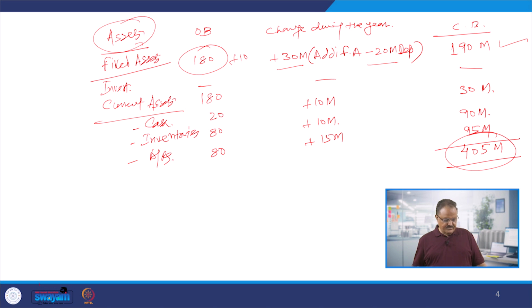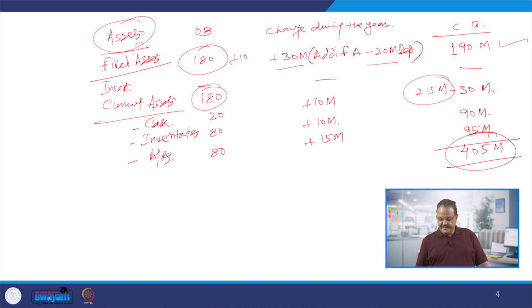Then in case of the current assets, against the total 180 million, now the new balance has become 215 million, the new current assets against the 180 million original balance.